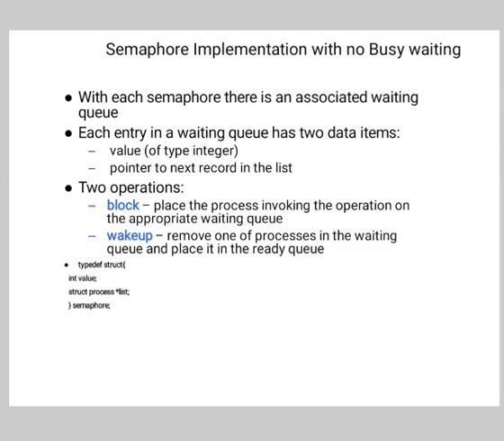Then IPC problems. Some classical problems faced in concurrent processing are the producer-consumer problem, the readers-writers problem, and the dining philosophers problem.